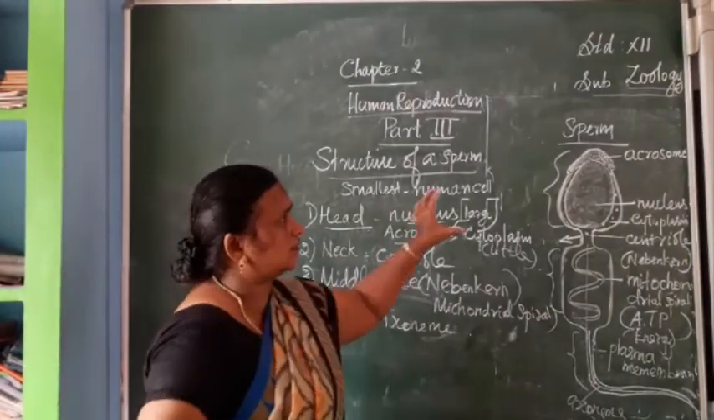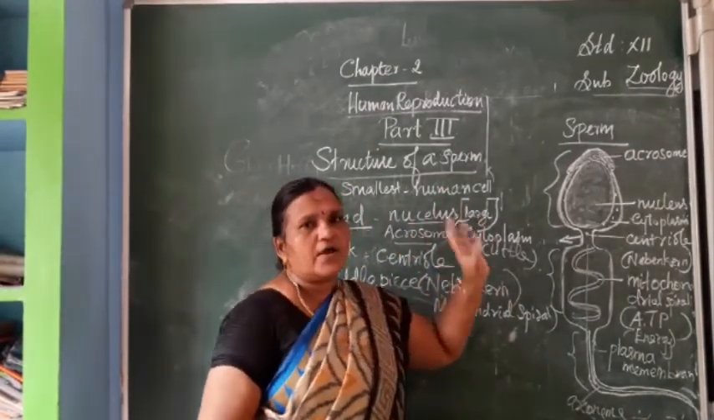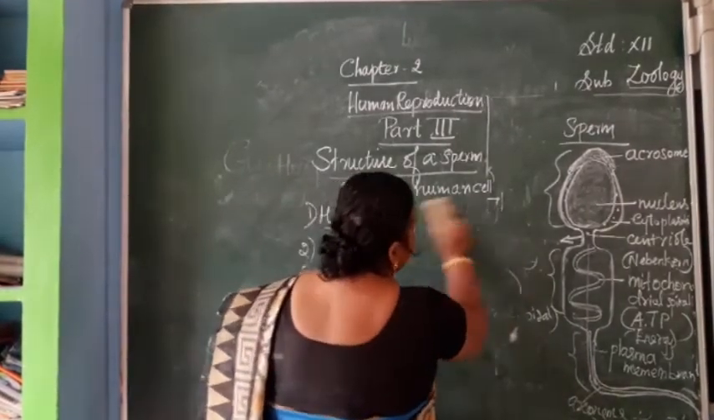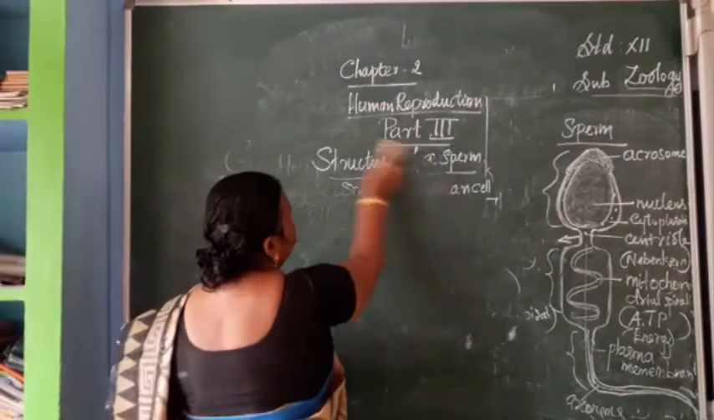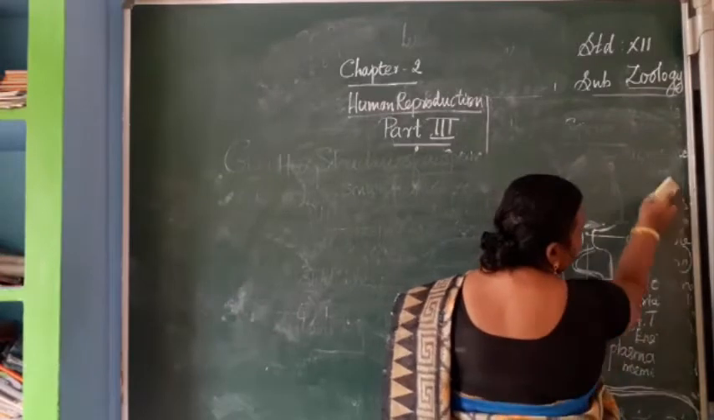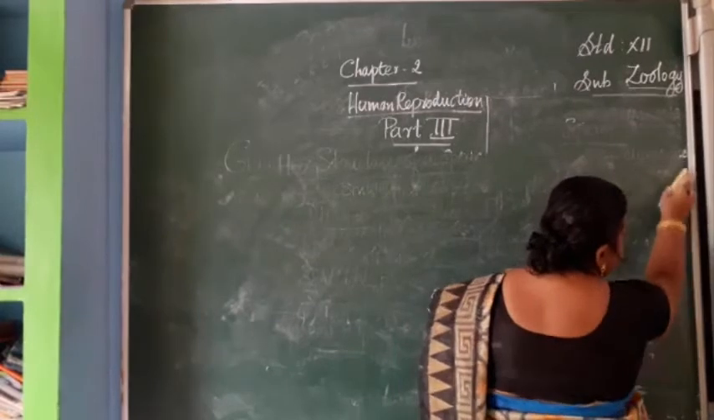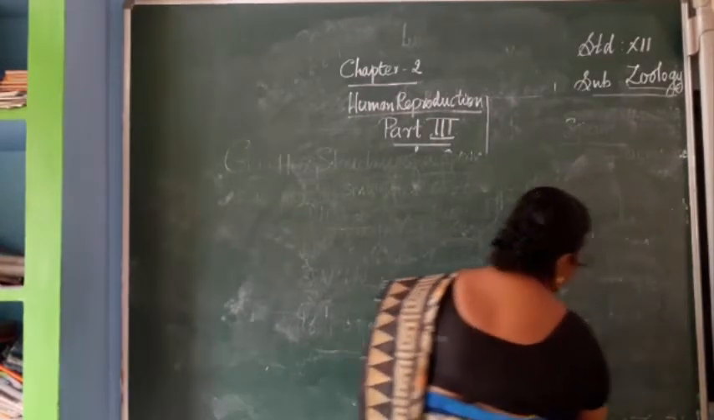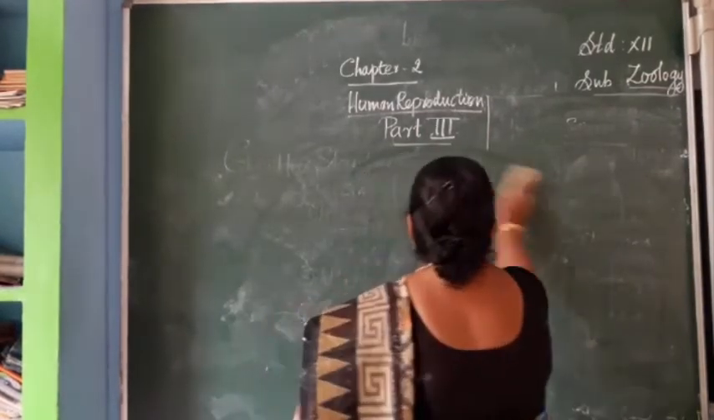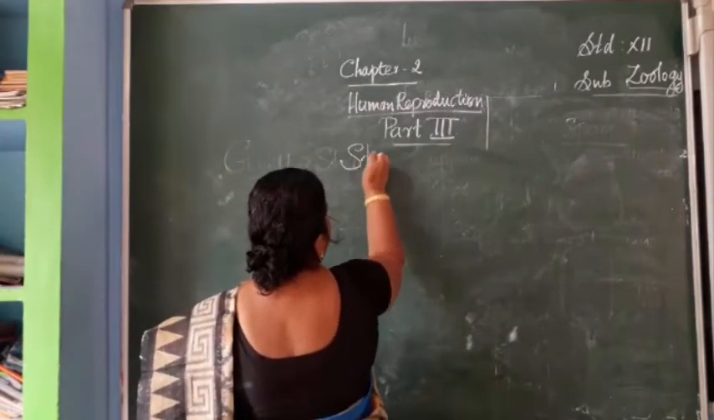Afterwards, we studied the structure, the hormones which are responsible for spermatogenesis, and in the last the structure of sperm. Next we can pass on to the ova. So, male reproductive organs and spermatogenesis in humans are done. First we can learn the structure of the ovum.